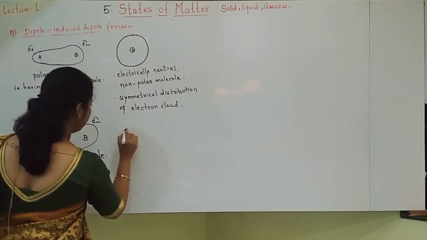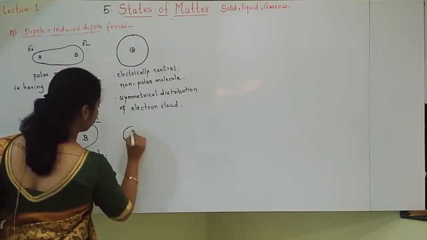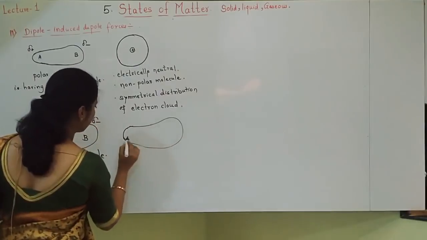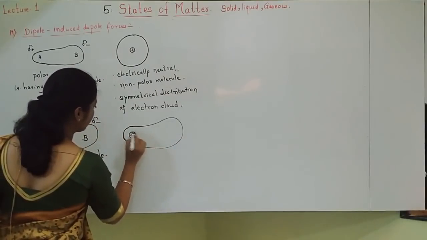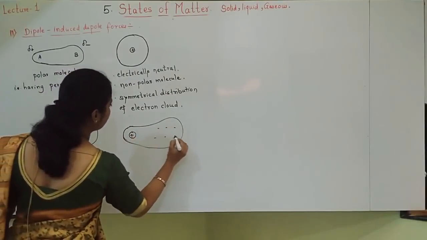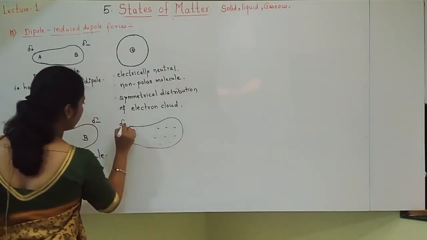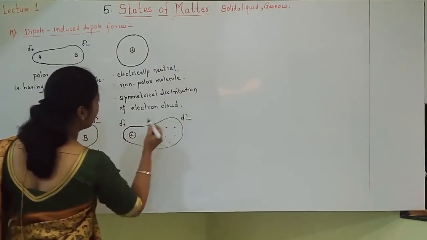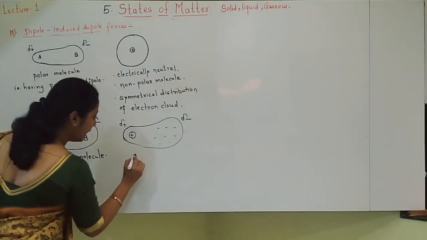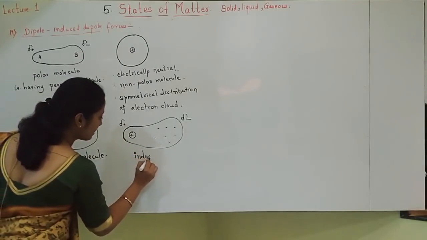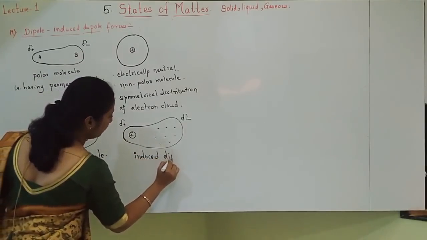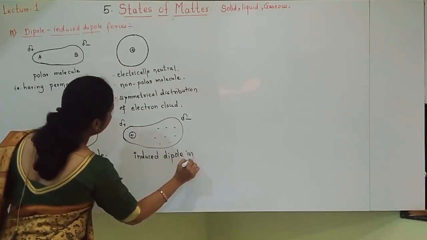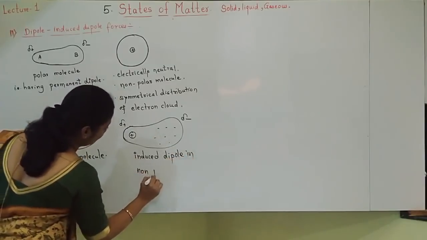The electrons are on the other side, so this becomes delta plus and this becomes delta minus. Like this, a dipole gets induced, an induced dipole in the non-polar molecule.